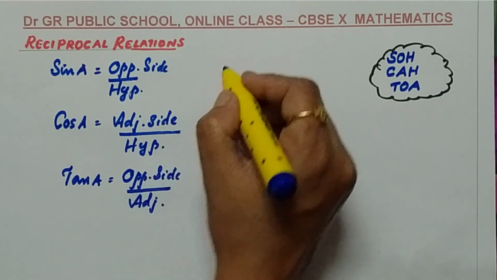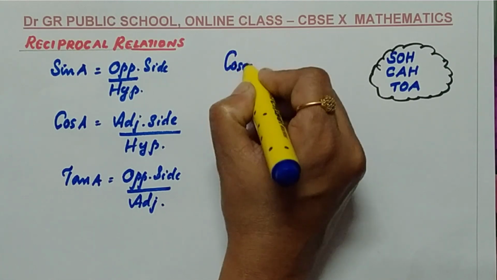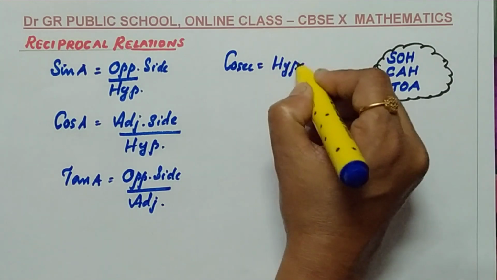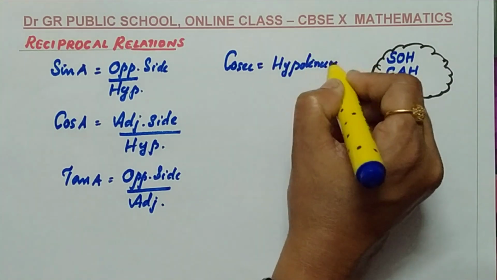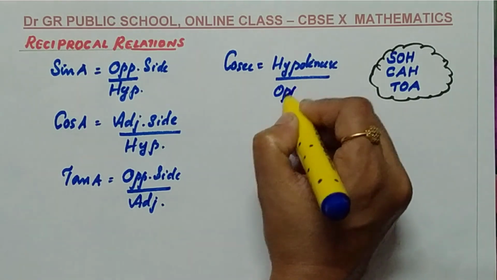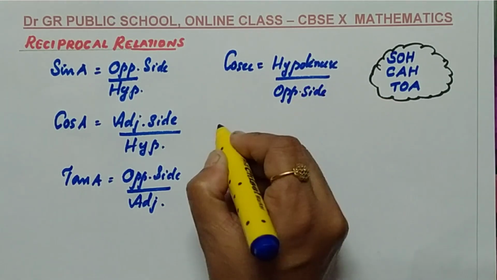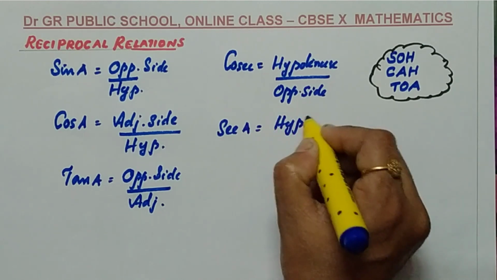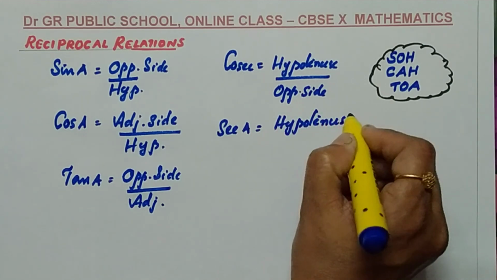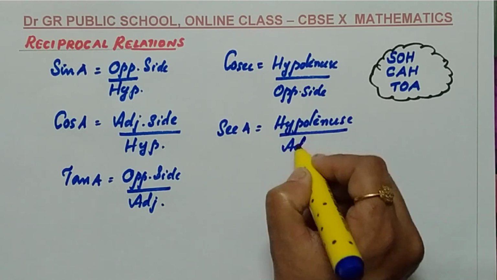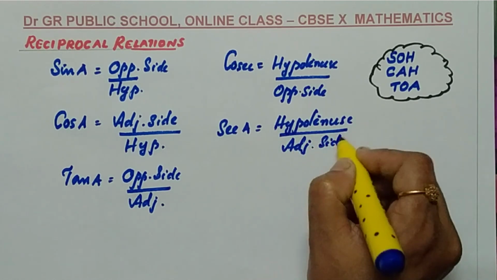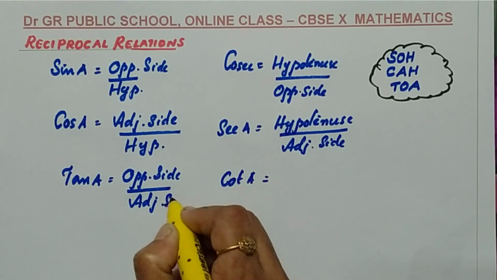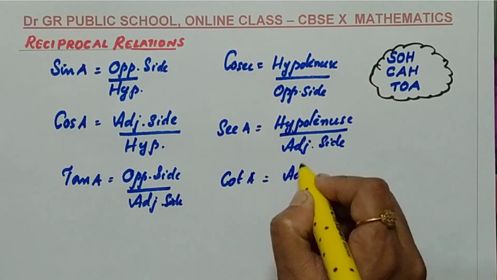Remember, cosec equals hypotenuse by opposite side. Sec equals hypotenuse by adjacent side. And cot equals adjacent side by opposite side.